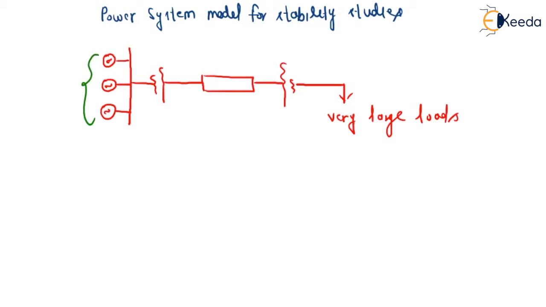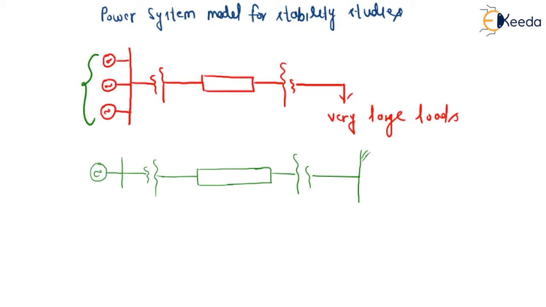We can see that at the generator side, we can represent these parallel generators with one equivalent generator in this single line diagram, and this very large load we can represent as an infinite bus.